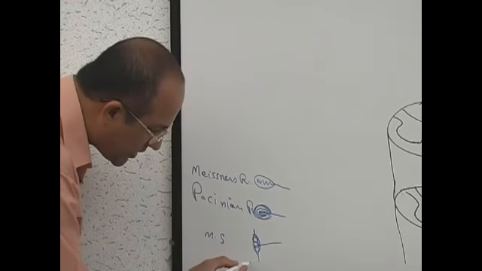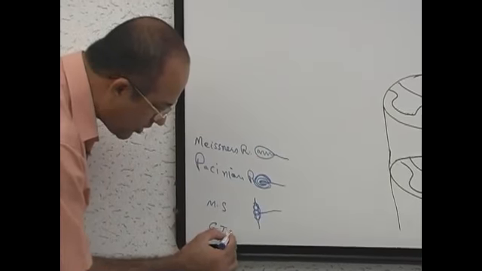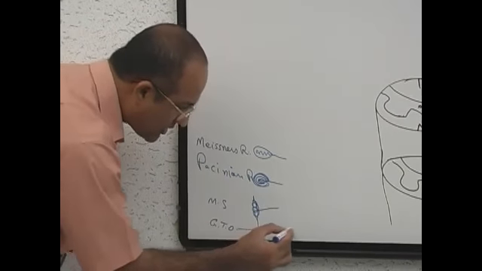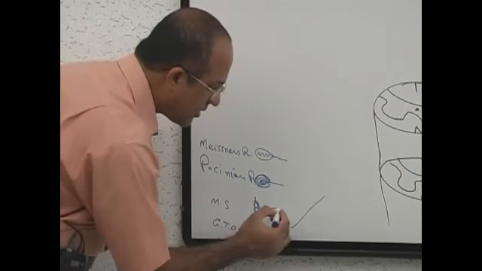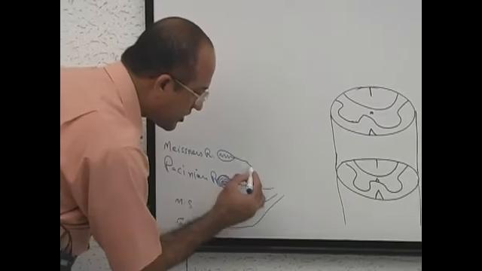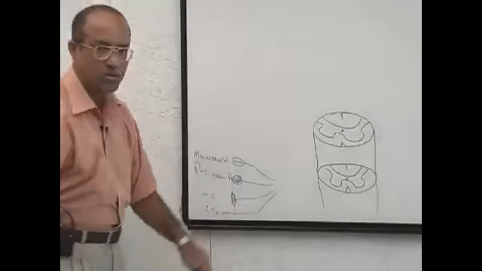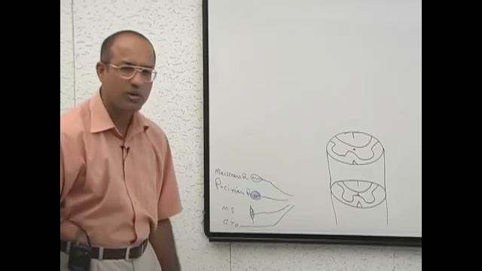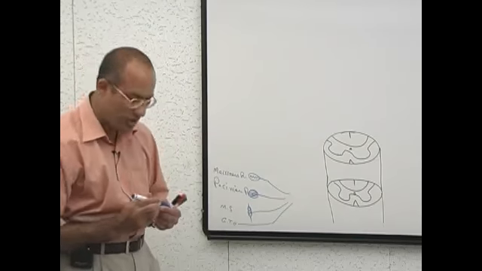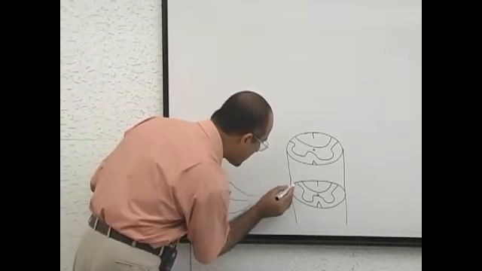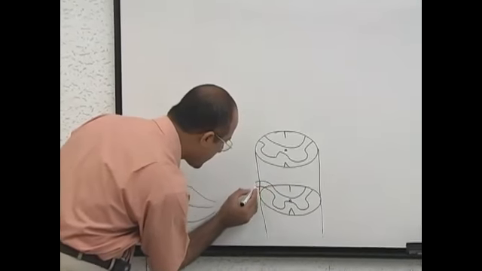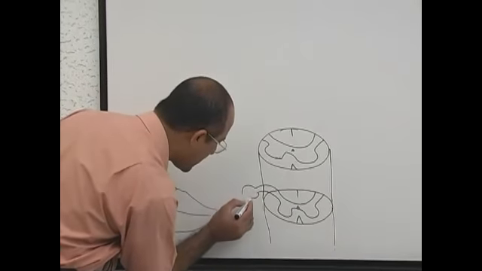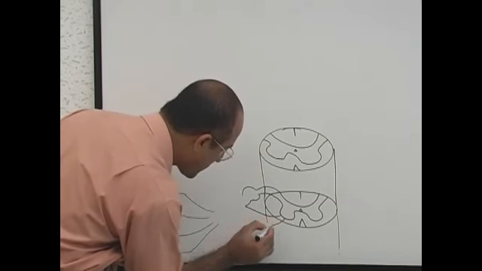And then there are Golgi tendon organ, right? So all these sensations are going, do you think they will enter into central nervous system through ventral route or dorsal route? Dorsal. Of course, dorsal route, right? Thank God, at least that is clear. I must congratulate myself.